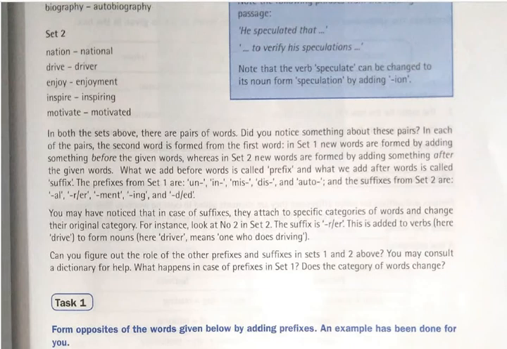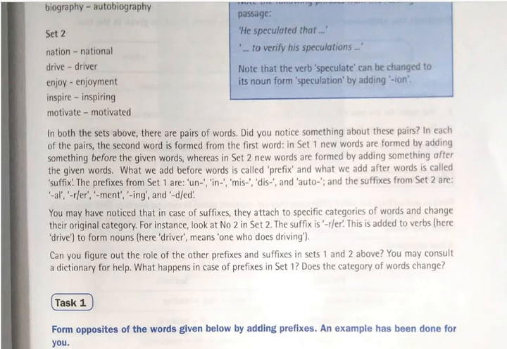So you may have noticed that suffixes attach to specific categories of words and change their original category. For instance, look at number 2 in set 2. The suffix is r or er. This is added to verbs, here drive, to form nouns. Here, driver means one who does driving. So drive is a verb.